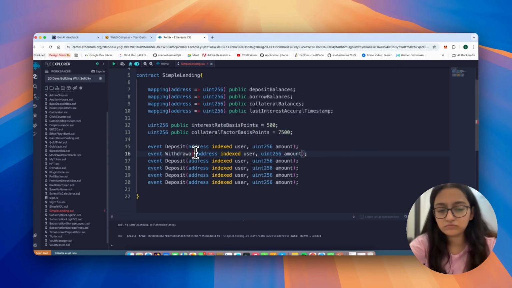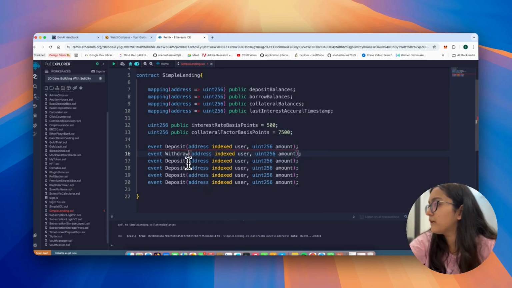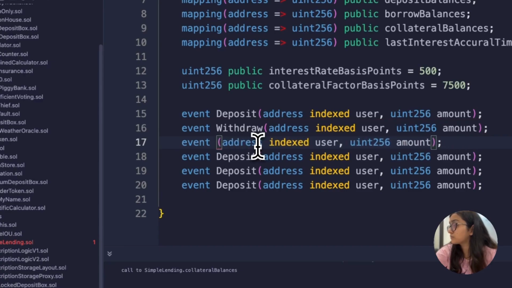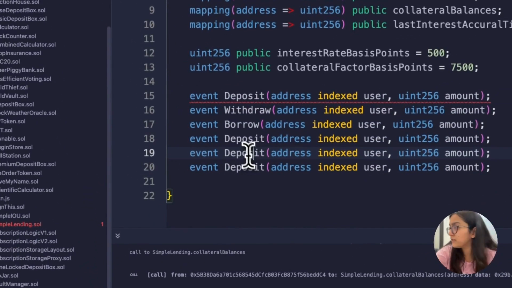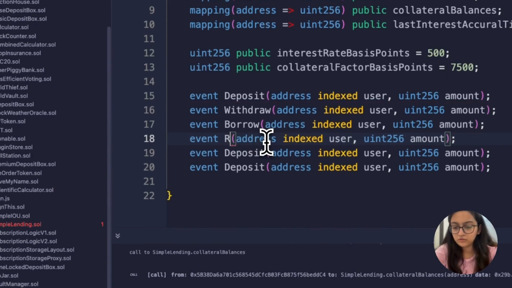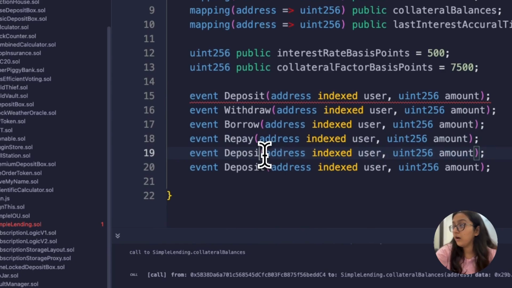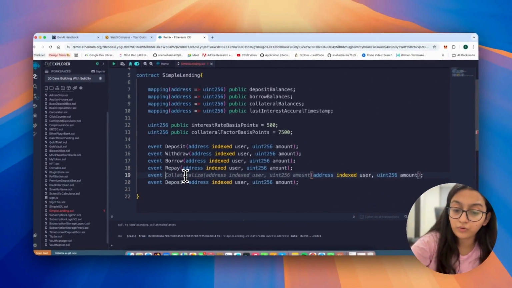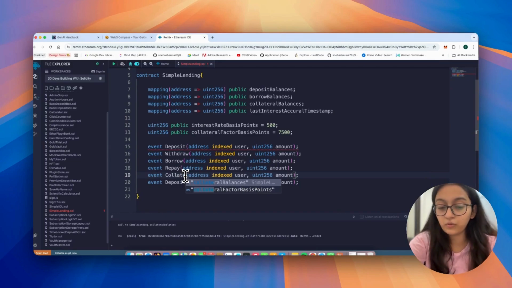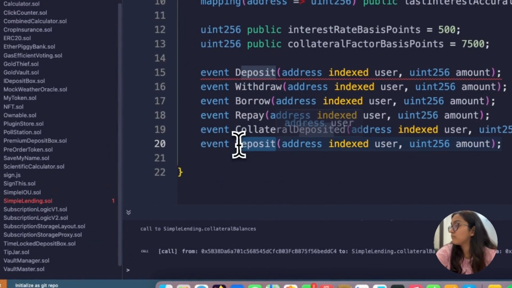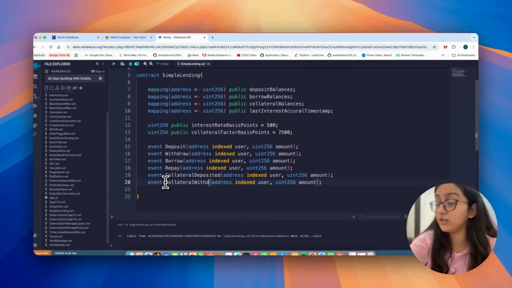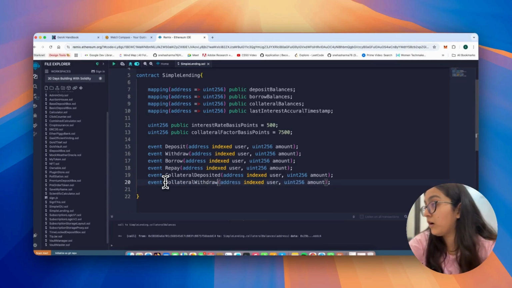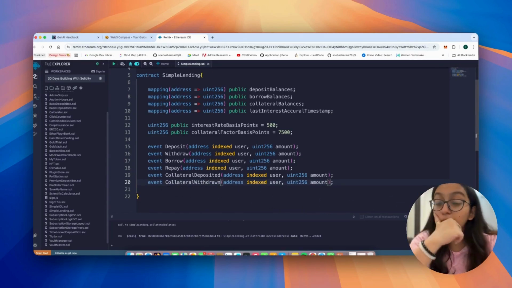Okay. Oh, it's wrong. Then we're saying borrow. Again, borrow is user, what amount did they borrow? Then we're saying repay. Okay, great. Because the person wants to repay. Now, collateral deposited, because that person is going to deposit the collateral as well. Great. And then collateral withdrawn, right? That's all I can think of. You can make it extremely event heavy, but I think these are the main ones that we would need.